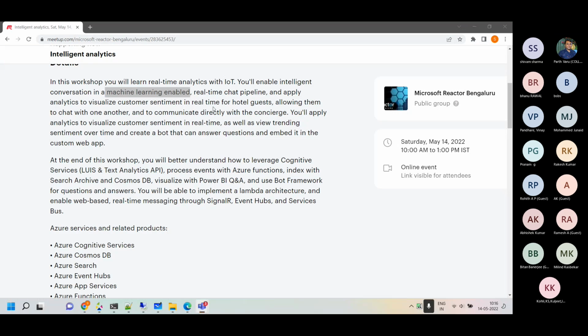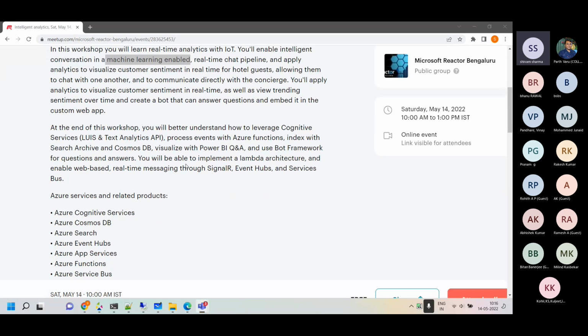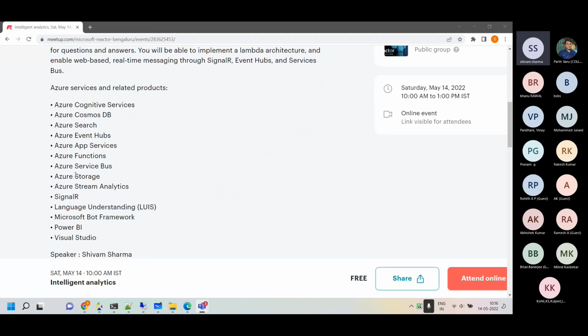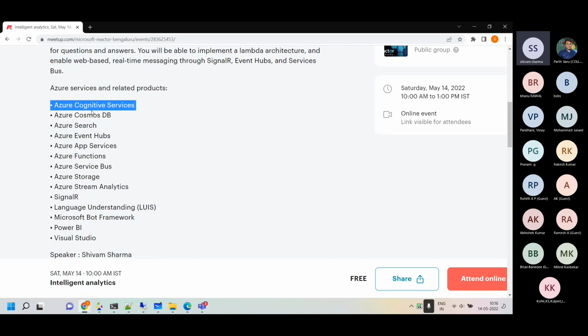And apart from this, we are also using all of this. We are using cognitive services, Cosmos DB for keeping the JSON outputs, the text history. I just showed you the search functionality. We will be using Azure Search at the backend. Event Hub will be there for event-based communication.